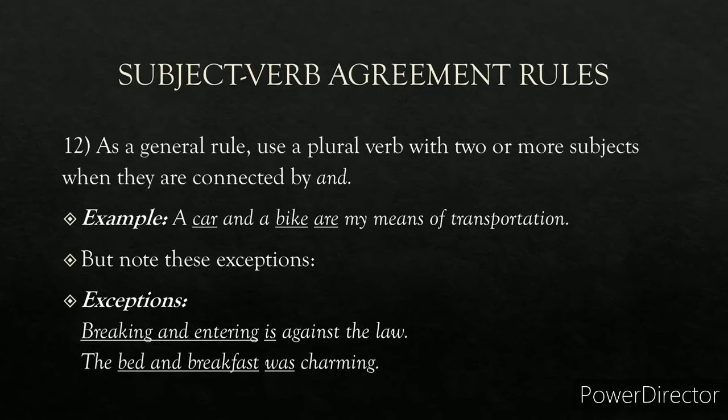12th rule. If two or more subjects are connected by and, blindly use are. For example, a car and a bike are my means of transportation. You see and, so you have to use are. But there are some exceptions to this. Breaking and entering: there is also and, but you have to use is over here, not are. Breaking and entering is against the law. And the second exception is: the bed and breakfast was charming. This is singular.